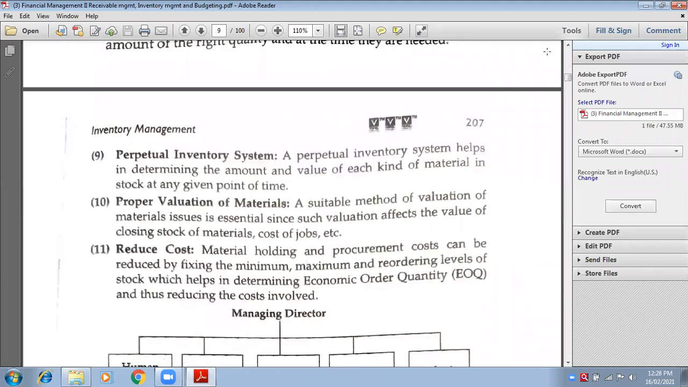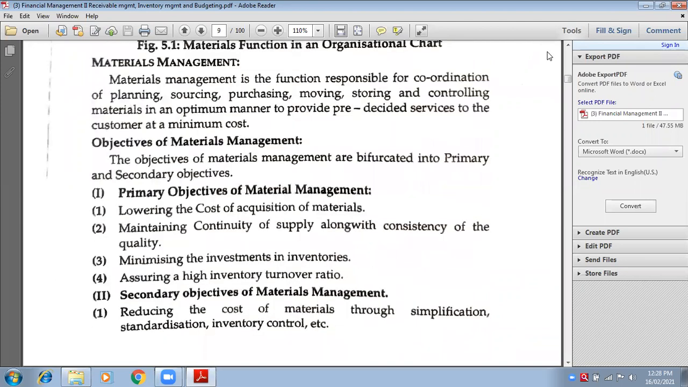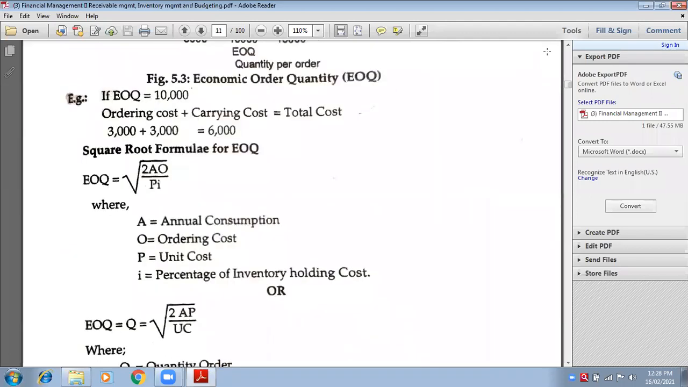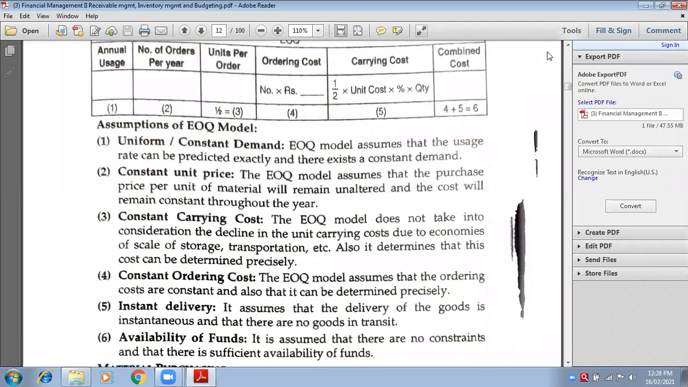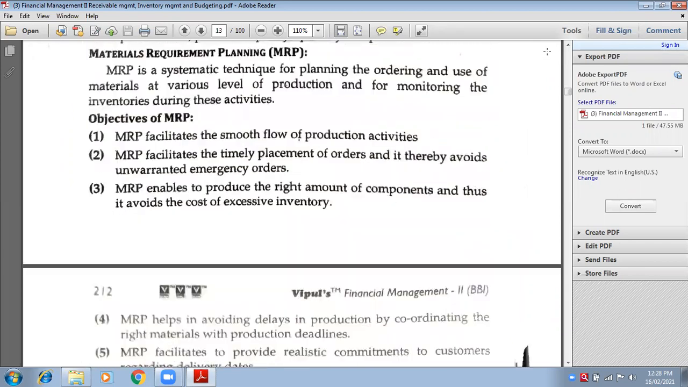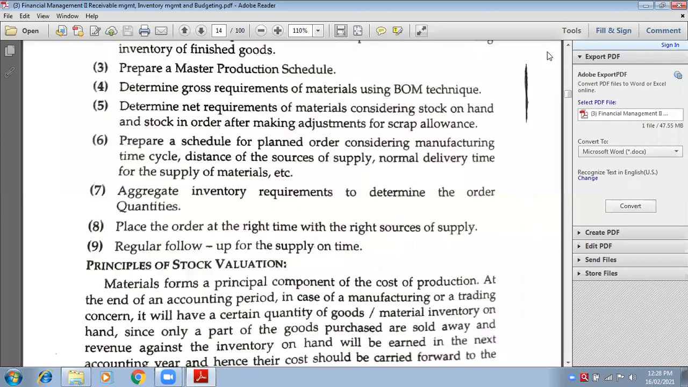Now, what do you mean by stock valuation? When I say stock valuation, what do you mean by that? Stock valuation means how to value the stock. To value the stock, we have so many methods. We have different methods to value the stock.